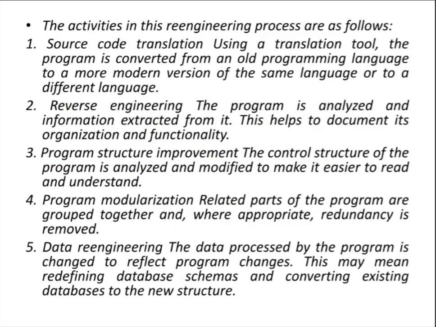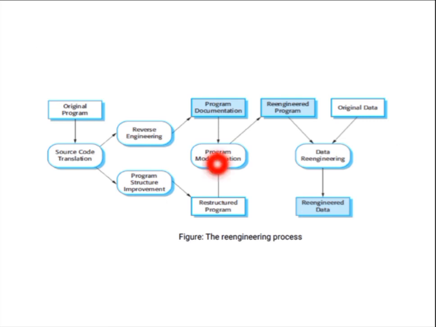Next, program modularization. Modularization means related parts of the program are grouped together and, where appropriate, redundancy is removed. So doing program modularization means you're grouping all the related components into a single place. If you group them, redundancy will be eliminated. Redundancy means the same things won't be repeated, because all the related components are grouped in program modularization. So repetitions will be reduced here. That will improve the performance.